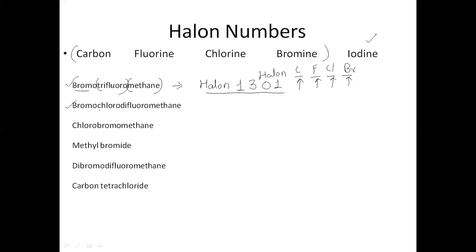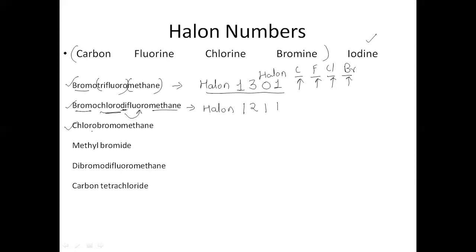Let us try for this bromochlorodifluoromethane. So how will I write this halon number? I will start with halon, methane, 1 carbon. Next one is for fluorine. I can see di means 2 fluorine, right? So I will write 2 here. Chlorine, yes, there is a single chlorine, so 1 here. Bromine, yes, there is 1 bromine.